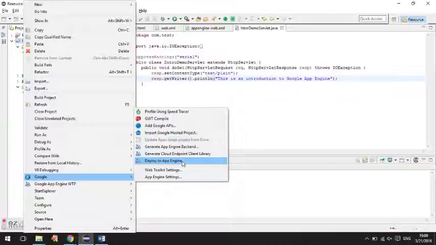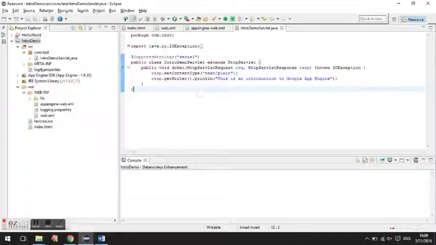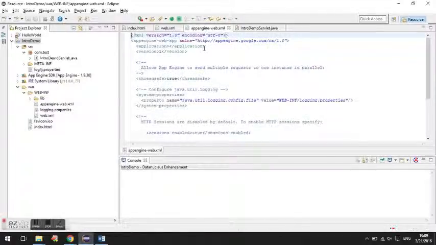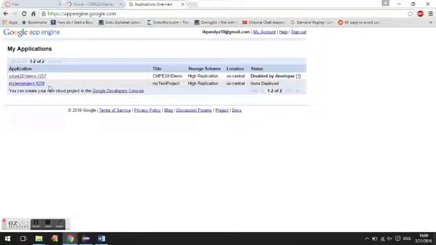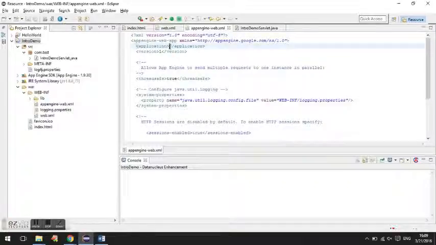But before that, we'll have to make some changes in this file. As I said earlier, the appengine-web.xml is an important file, and the application ID is also important. So to run the project on the Google App Engine, we'll use the application ID and paste it here. We'll save this.